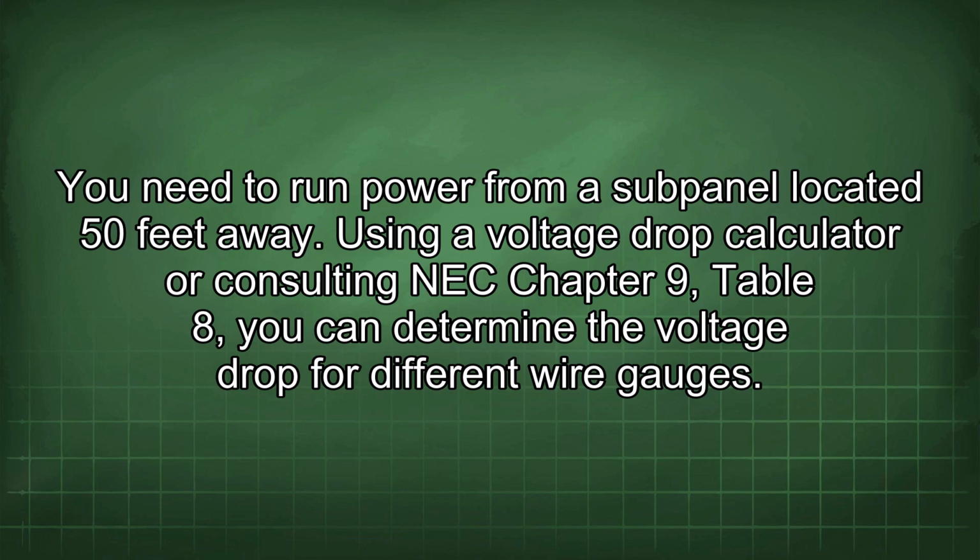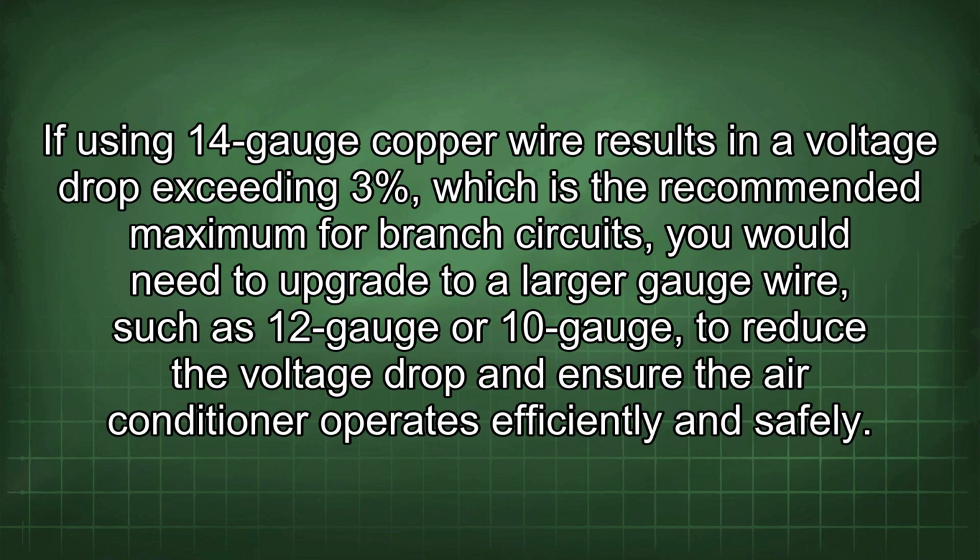Using a voltage drop calculator or consulting NEC Chapter 9, Table 8, you can determine the voltage drop for different wire gauges. If using 14-gauge copper wire results in a voltage drop exceeding 3%, which is the recommended maximum for branch circuits, you would need to upgrade to a larger gauge wire, such as 12-gauge or 10-gauge, to reduce the voltage drop and ensure the air conditioner operates efficiently and safely.